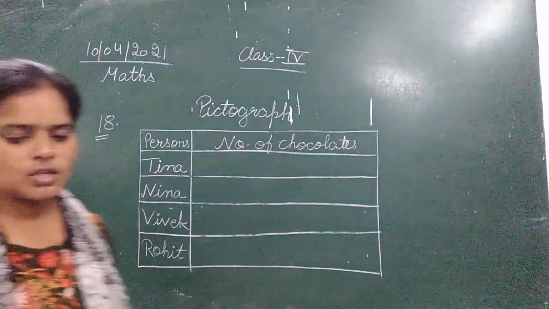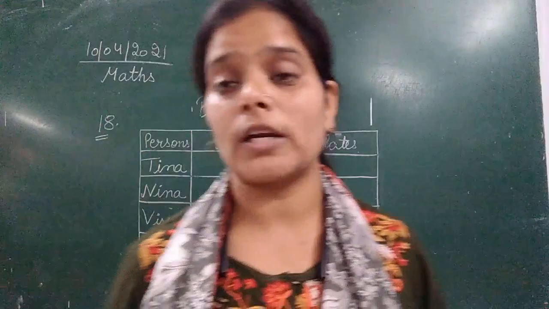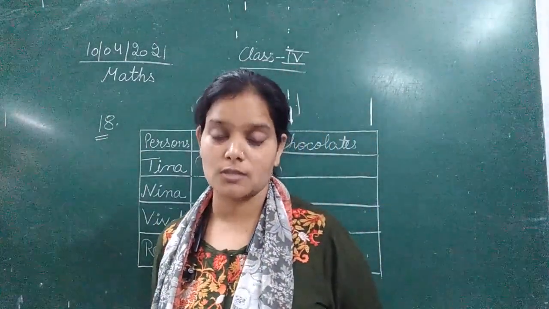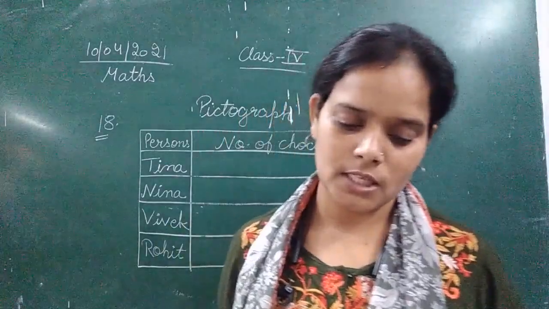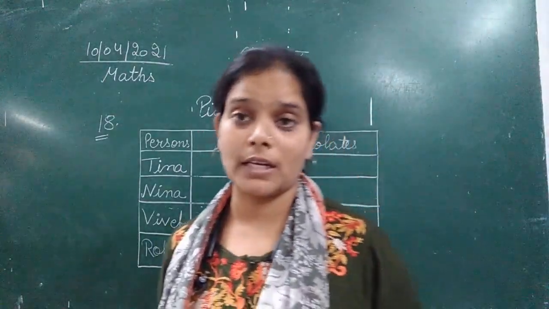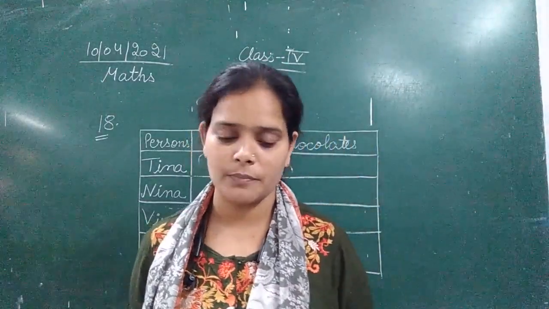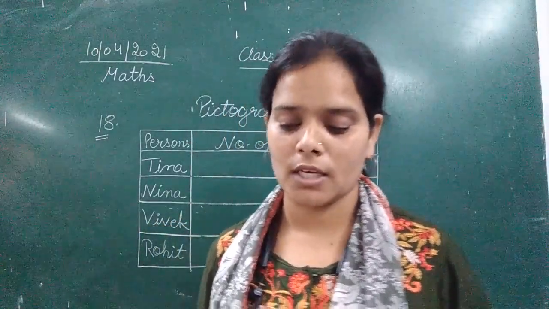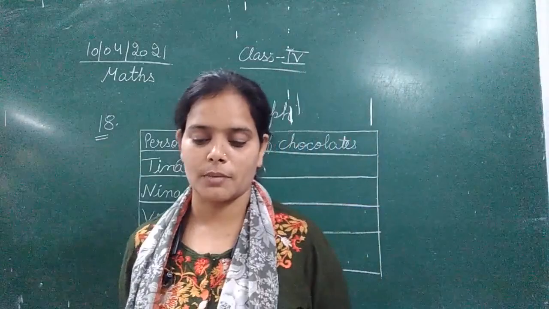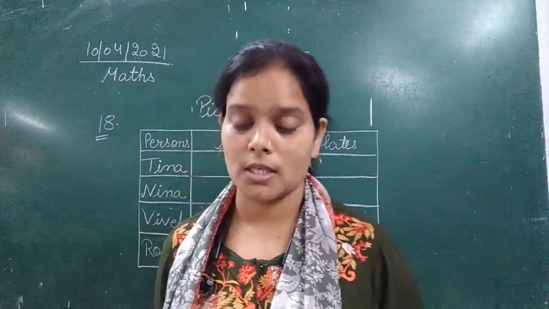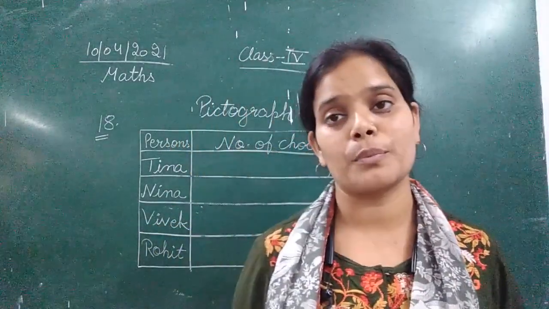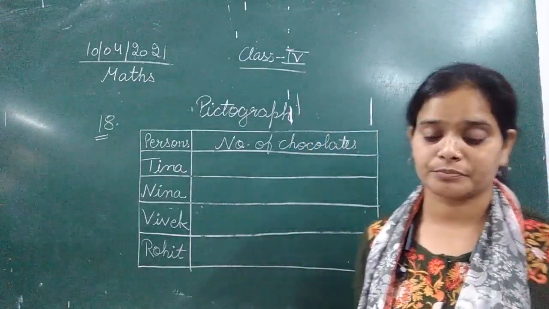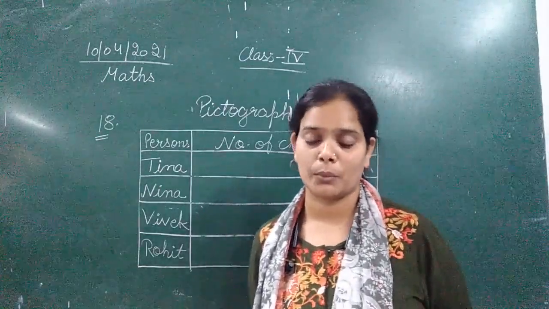Now, the number of chocolates sold by the first person, Tina, is 45. Next, the number of chocolates sold by Nina, the second person, is 60. Third is Vivek, who sold 30, whereas Rohit sold 55. So these are the four persons who have sold different numbers of chocolates. Now here we have the question.